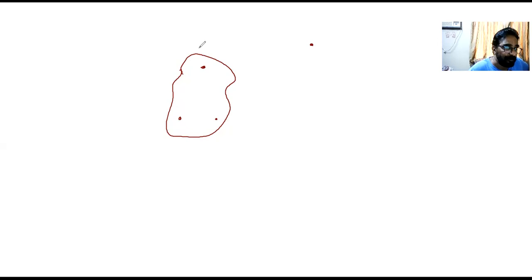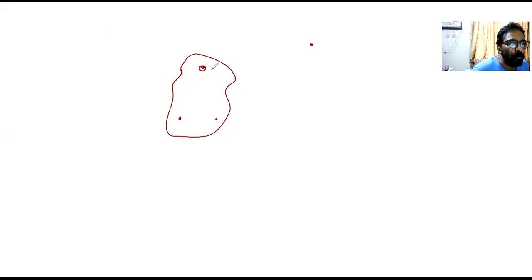So I have taken an irregular shaped body, and I want to locate its center of gravity. I'm going to take the help of one fact: whenever a body is suspended from a point, just below the point of suspension, anywhere on that line below the suspension, the center of gravity lies. So this fact we're going to make use of to identify the center of gravity of this irregular shaped body.